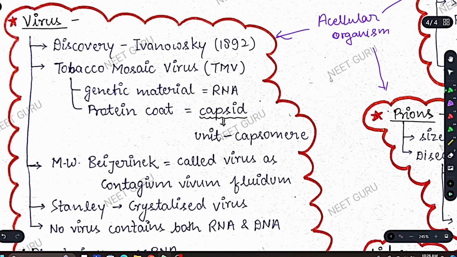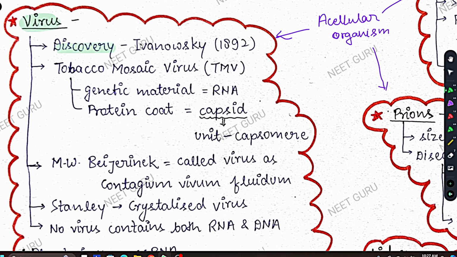And the reason they are not made of a complete cell is why we say that a virus is not truly living. We cannot say virus is living because it does not have a cellular structure. Similarly, viroids and prions are also not living. But since they show some features of living things, we have to study them. Coming to virus, not truly living.